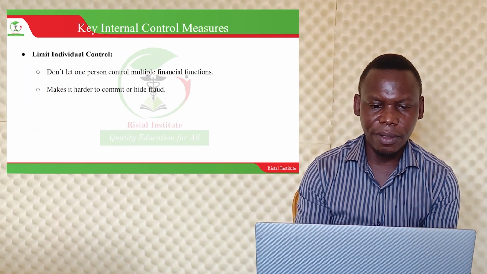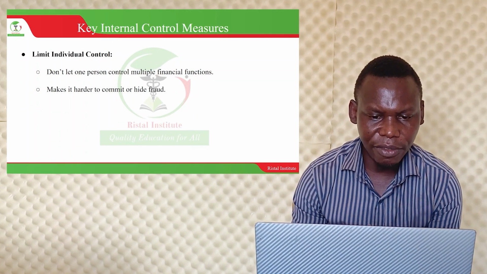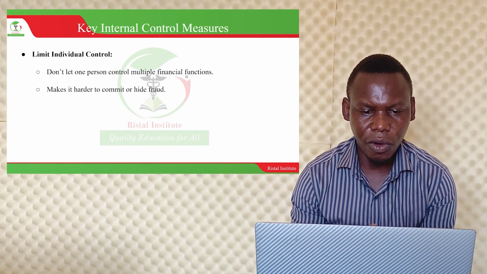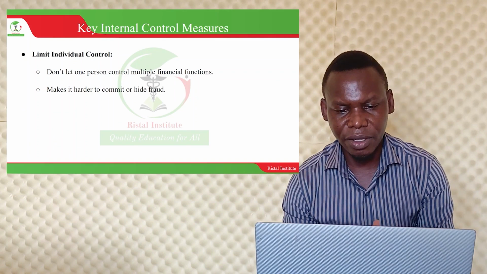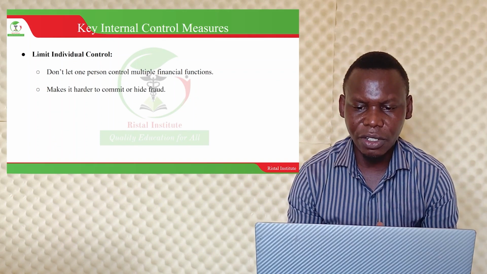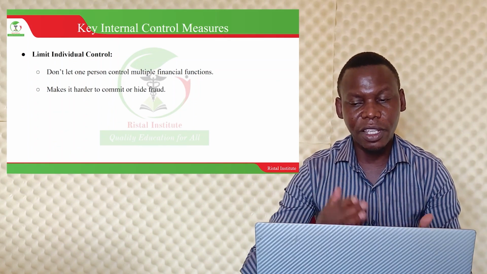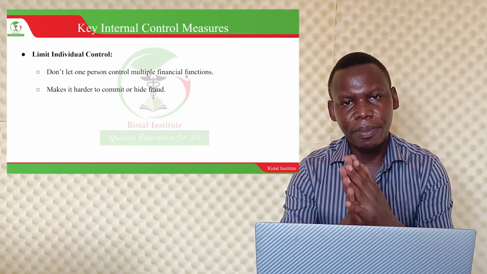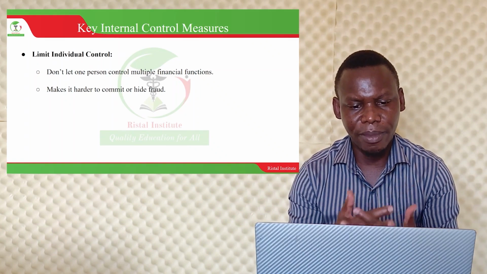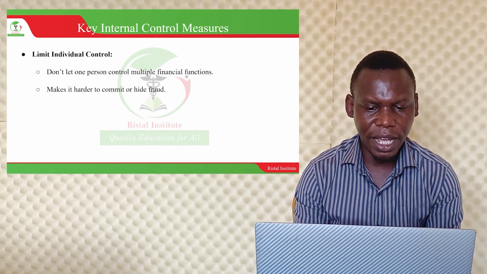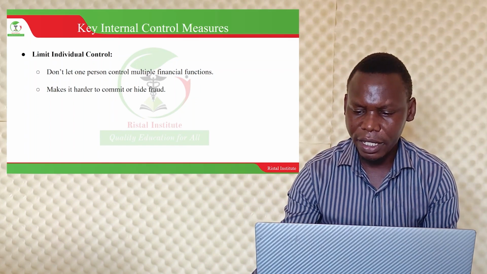Internal control, the other last measure, is limit individual control. Don't let one person control multiple financial functions. There should be a series of people to approve a certain amount of money, as I mentioned before. Make it hard to commit or hide fraud.